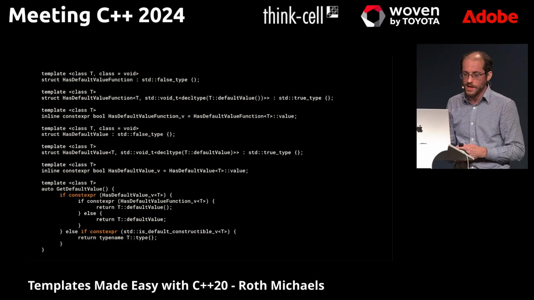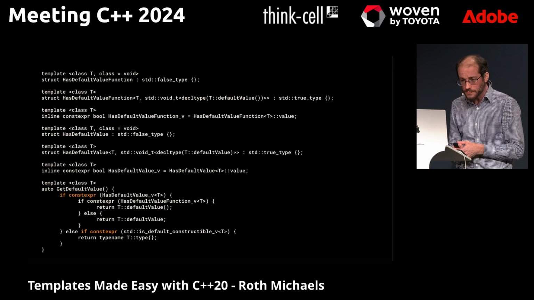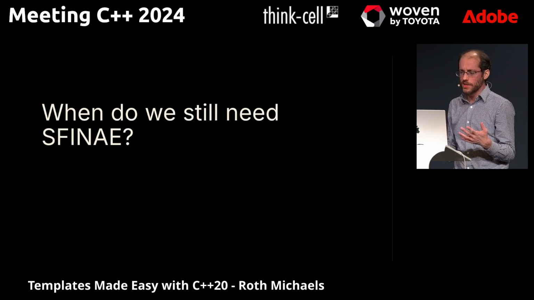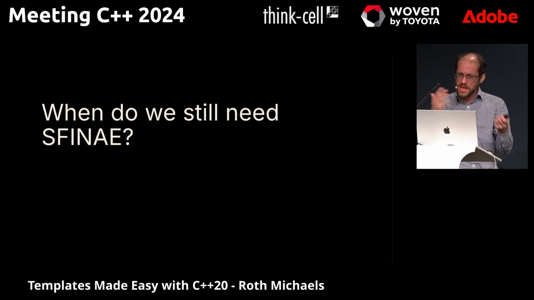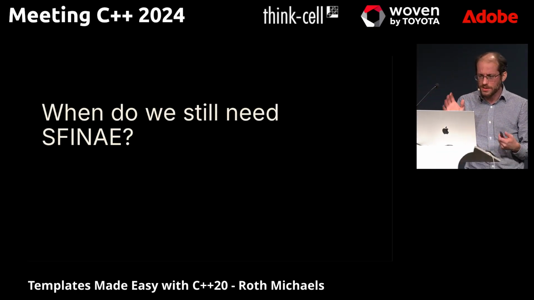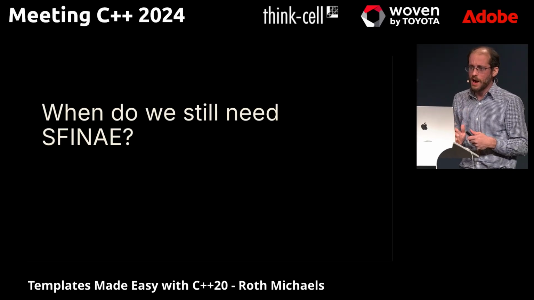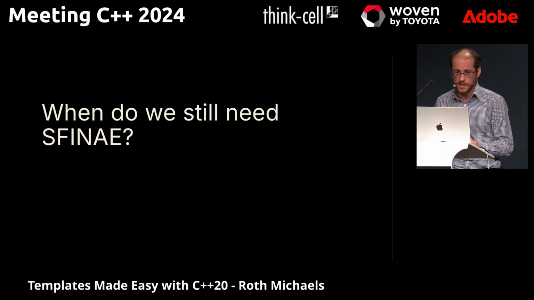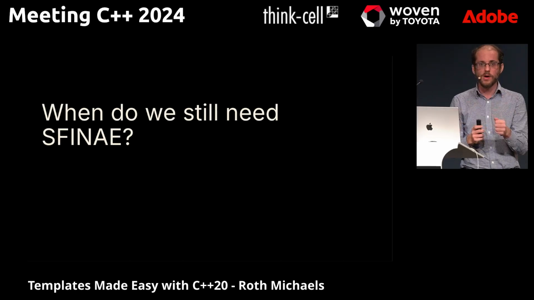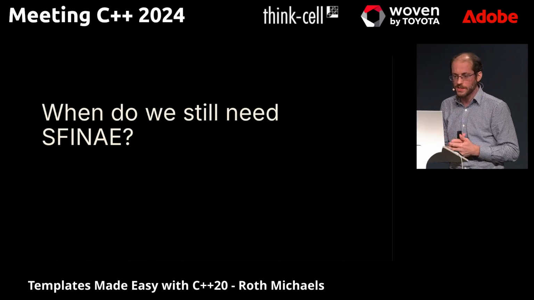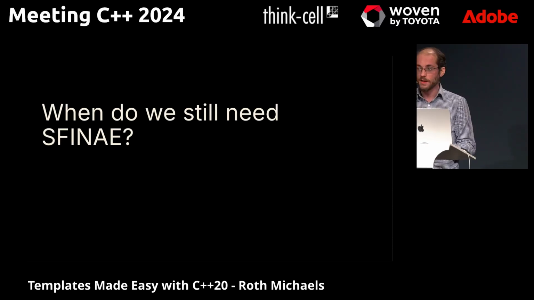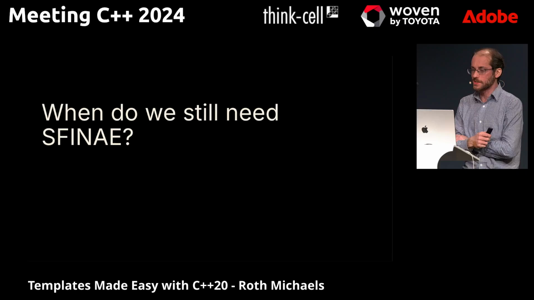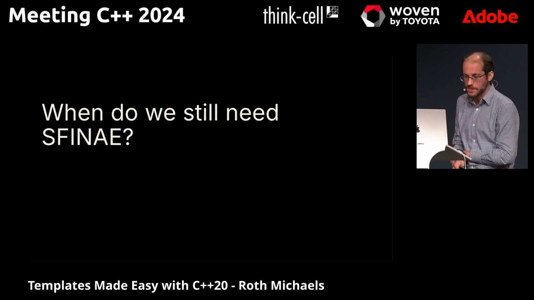So, concepts are a really nice way to write this code where we don't need to use SFINAE anymore. And I do wonder, do we still need to use SFINAE? I was asking people about this. I heard there was at some point a name mangling thing, and maybe it mattered in GCC, but I think that has been fixed. I have not reached for SFINAE once, I think, since using concepts. If you do know cases where SFINAE is the bee's knees and you still have to go for that, please find me in the hallway afterwards, because I'm actually curious for those examples the next time I'm talking about this.